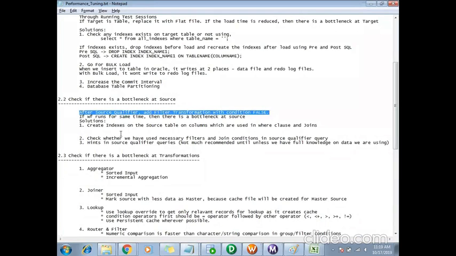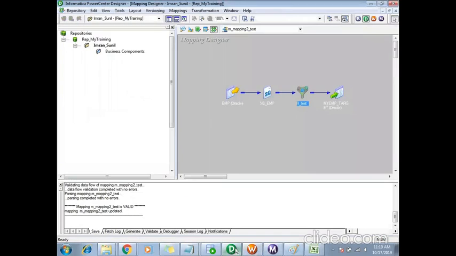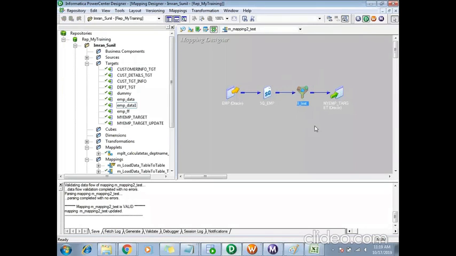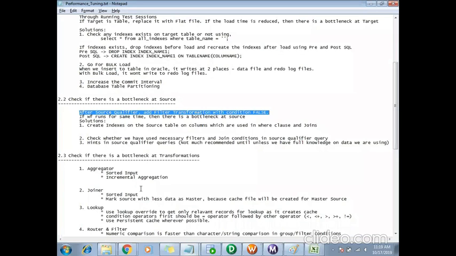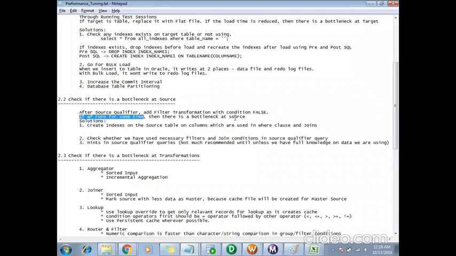In my test mapping, none of the records will move to the next level of my pipeline. They will all be filtered at my filter transformation only. Then what can I check? If both the workflows run for the same time, then we can say there is a bottleneck at the source.